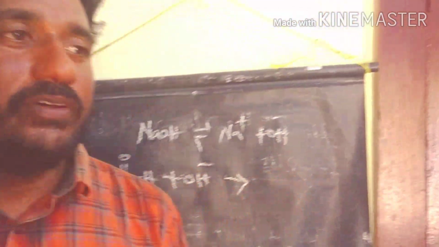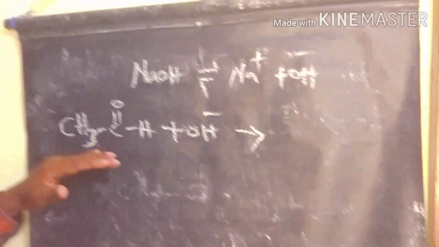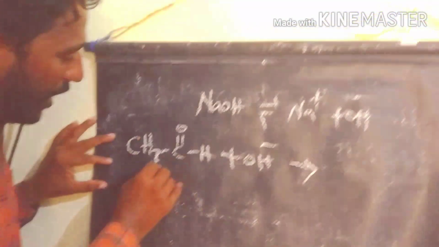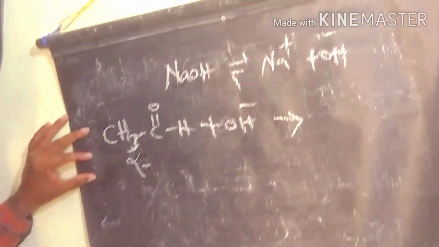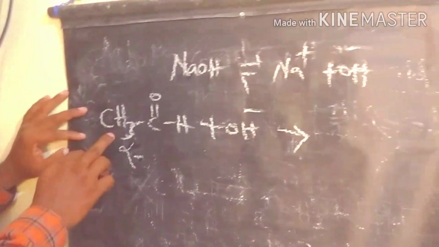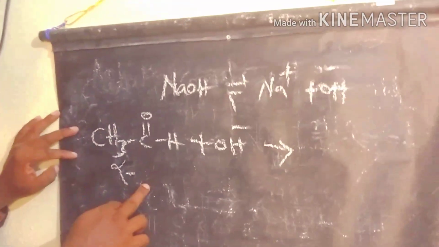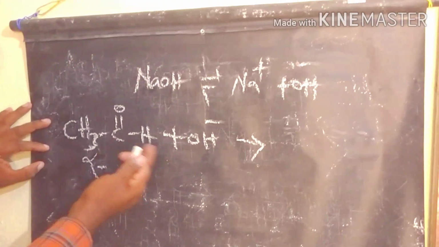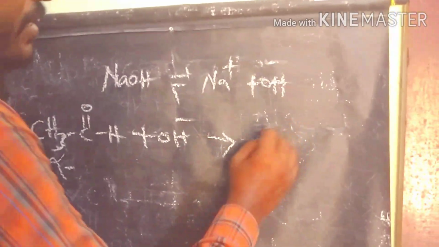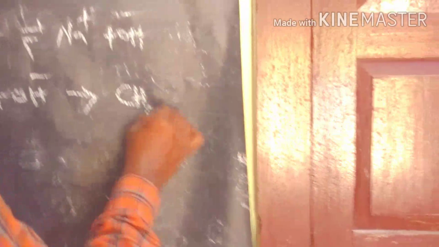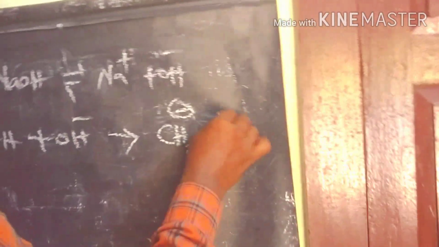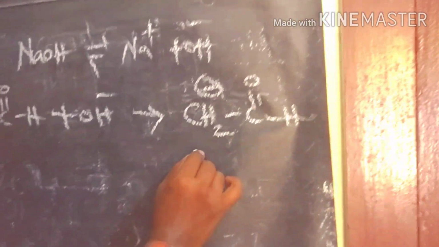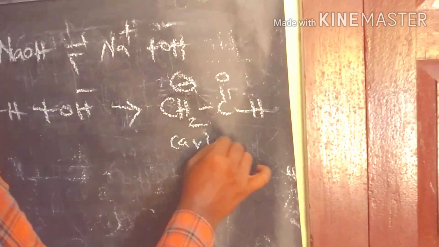So we know about the acidic nature of the alpha hydrogens. Already we discussed the carbonyl compounds, whose alpha hydrogens have acidic nature. So this carbon is the alpha carbon to the carbonyl compound. It is involved in deprotonation, so we lose the proton. So finally we are getting a carbanion. This step we call the formation of carbanion.